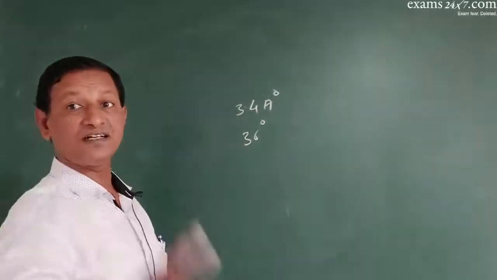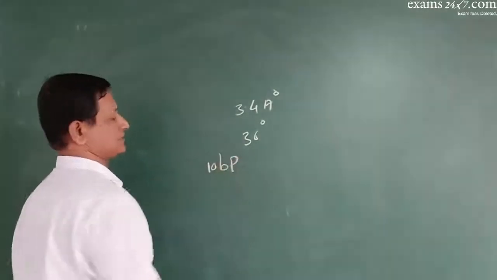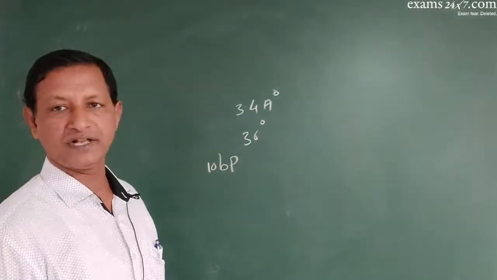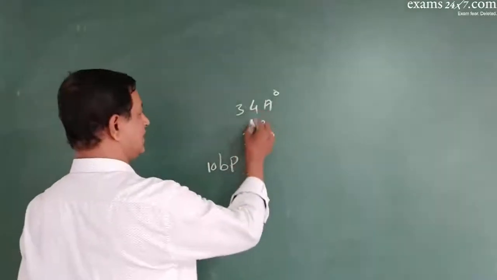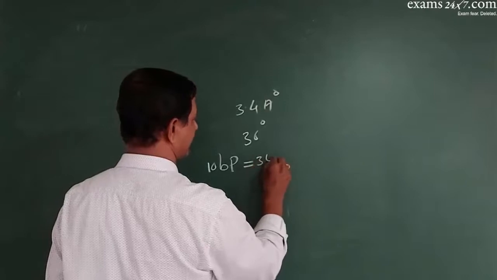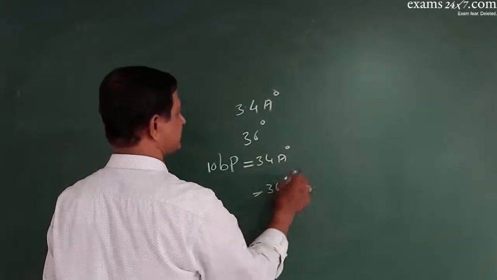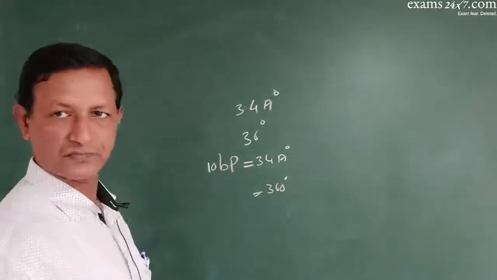So, one turn of the DNA molecule will have 10 base pairs. The length of one turn of the DNA molecule is always 34 angstroms for every 360 degrees. Right?